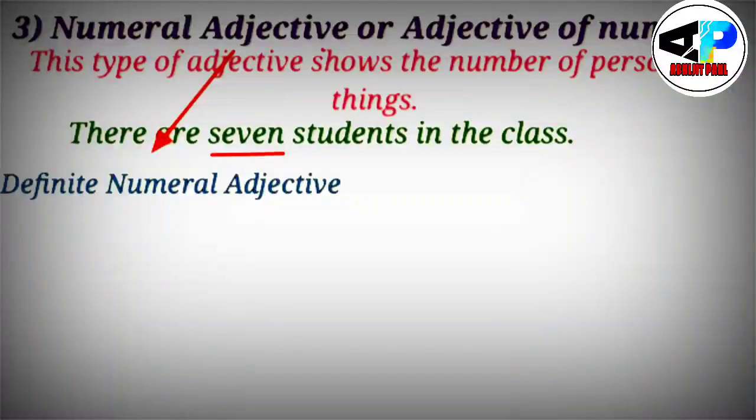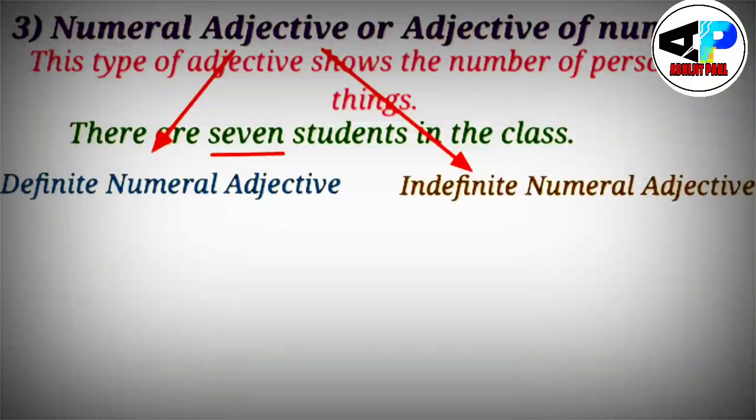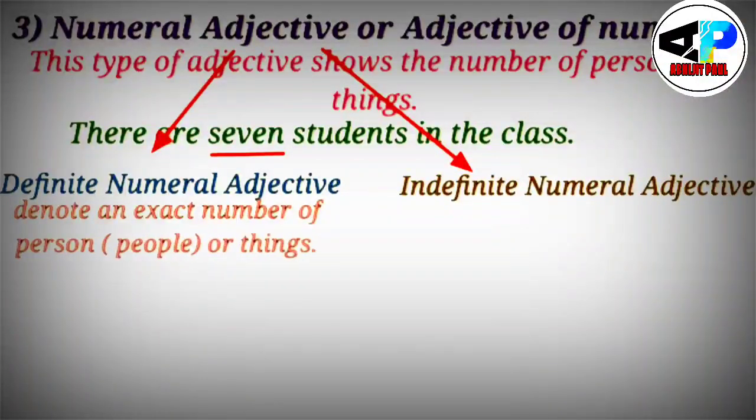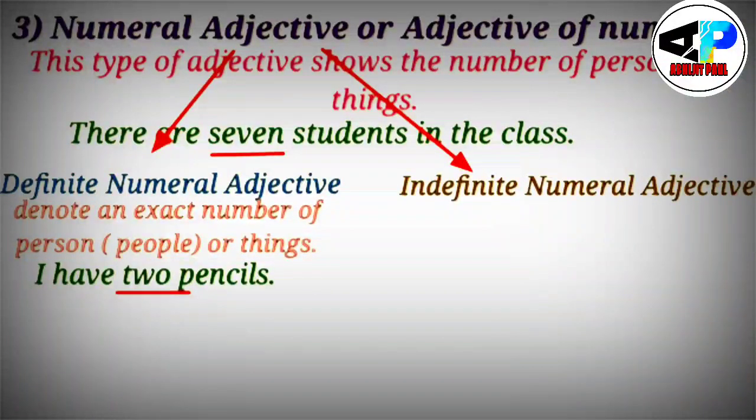See, this numeral adjective has some different kinds. First one, definite numeral adjective and indefinite numeral adjective. Definite numeral adjective denotes an exact number of person, people or things. Suppose if I say I have 2 pencils, so this 2 word is the exact number of the pencils, right? So here 2 will be the definite numeral adjective.